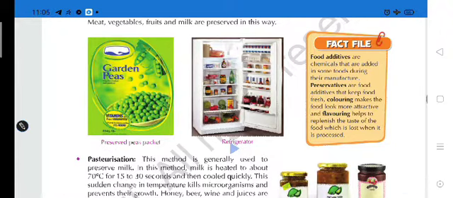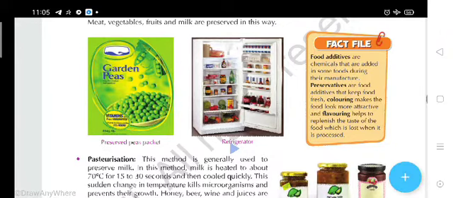Nowadays in factories, scientists have developed other methods to protect food. Some chemicals can be used while manufacturing that food, some colors can be given so that it looks very attractive, and some flavors can be added so that its taste will be nice.